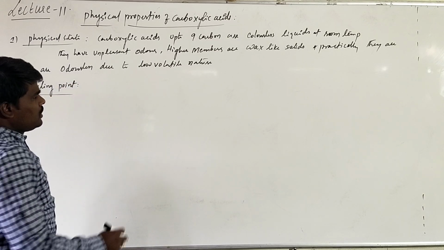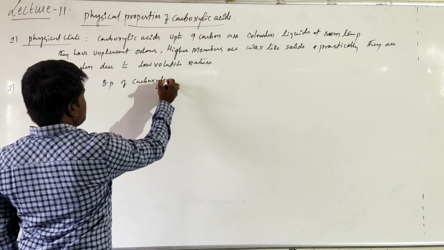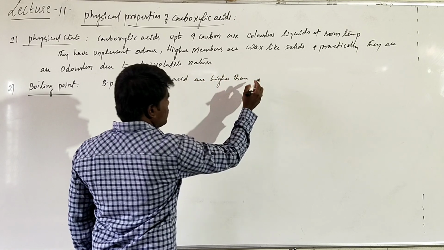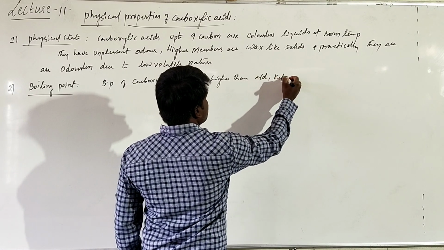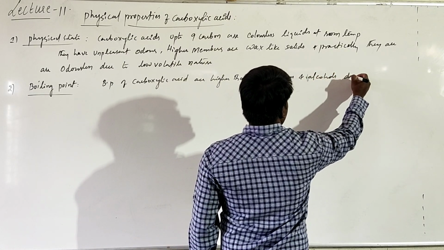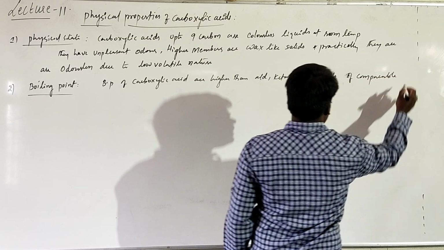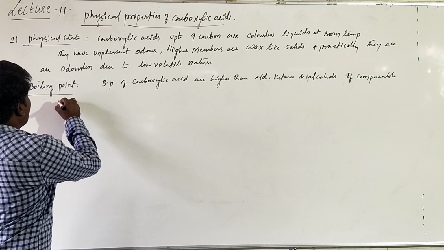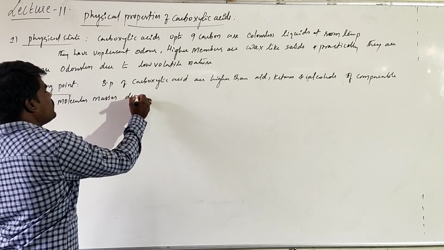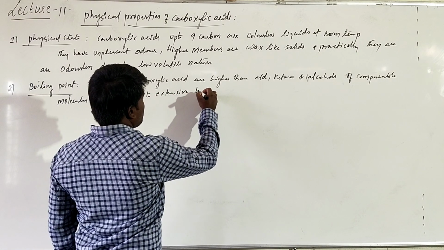The boiling points of carboxylic acids are higher than aldehydes, ketones, and alcohols of comparable molecular masses due to extensive hydrogen bonding. What is the reason for this? Due to extensive hydrogen bonding.